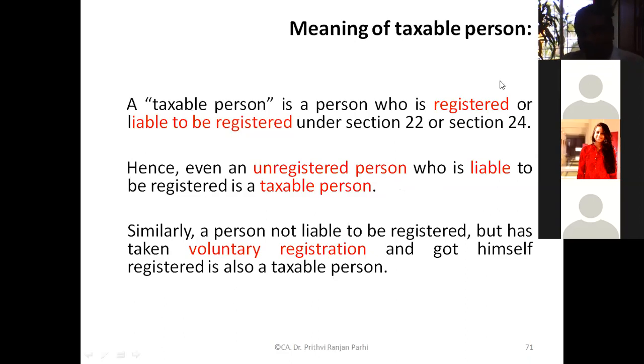So the first case is that a registered person is a taxable person. Unregistered persons who are liable for registration are also taxable persons. And the third category is that if somebody has gone for voluntary registration, let us say you don't require registration because your turnover is not up to that. Turnover is below 40 lakh. But still you have voluntarily gone for registration. If you have voluntarily gone for registration, then you become a taxable person. Right? Are you getting me? So there are three possibilities.